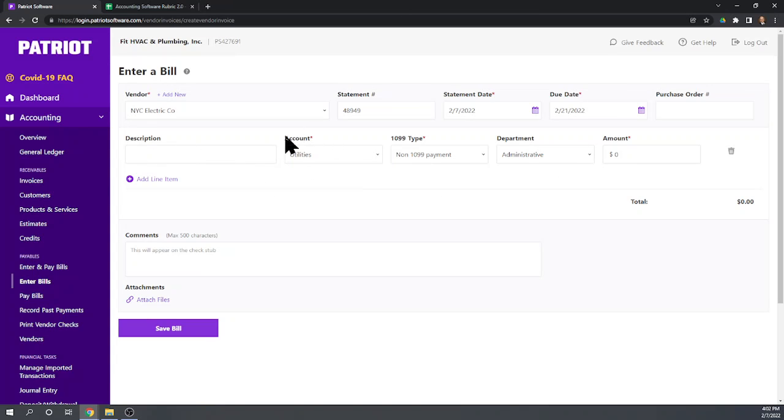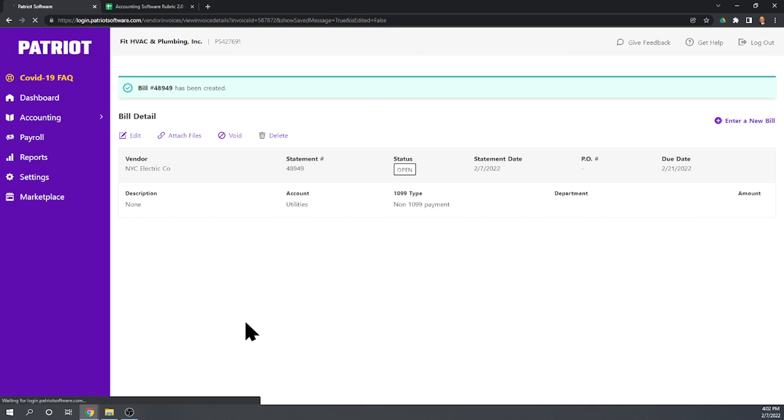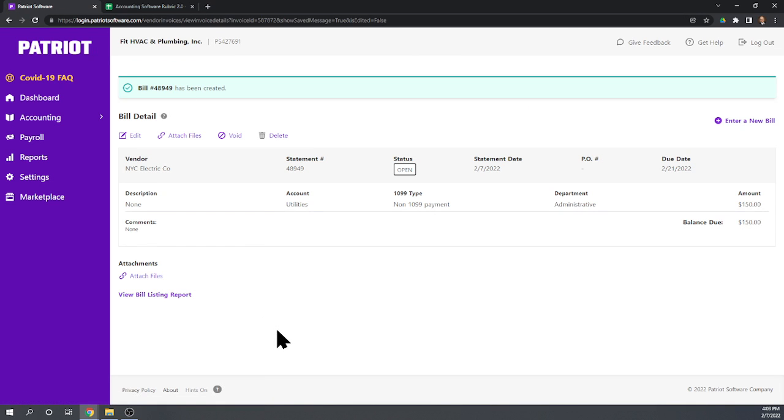Okay, so our account showed up automatically as utilities. Because we didn't have the 1099 box checked in the vendor, it comes up as a non-1099 payment. The default department we set up was administrative, so everything looks really good, and we're just going to record this $150 bill. Down here we can attach files, so oftentimes you would attach a receipt of the bill to this. Okay, so hit Save Bill. And there we go. Okay. Easy enough. Moving on.